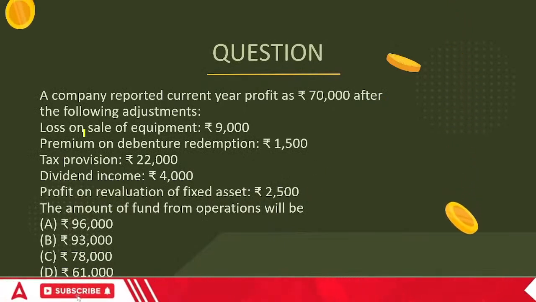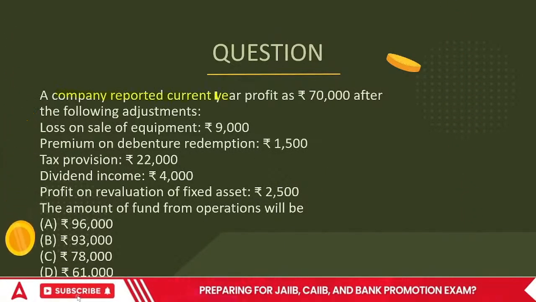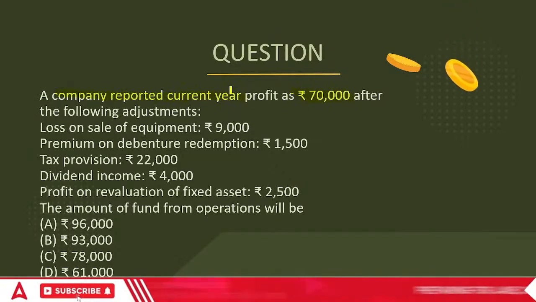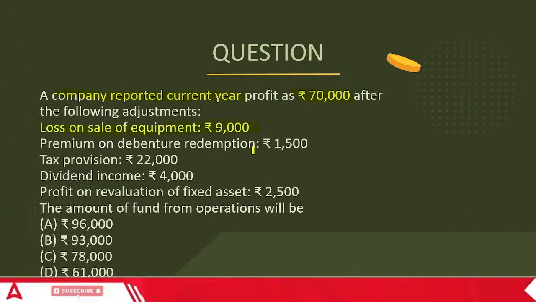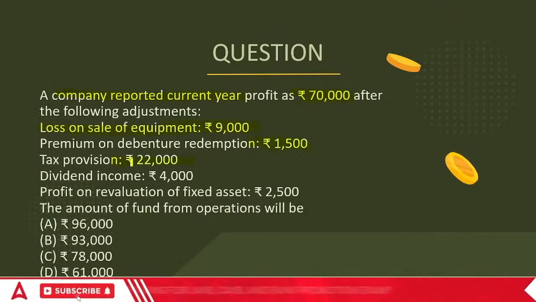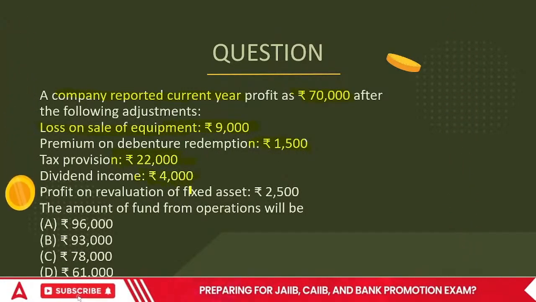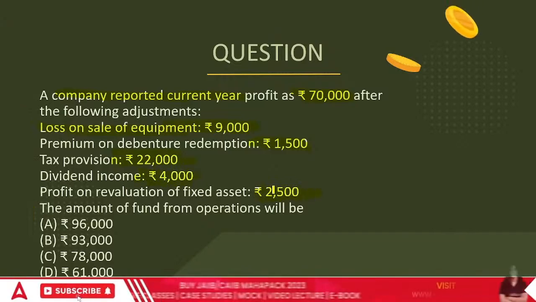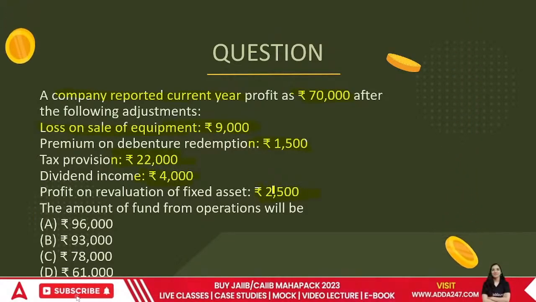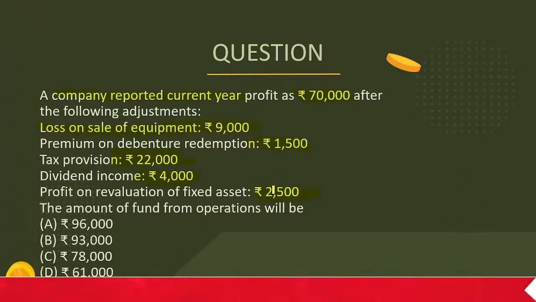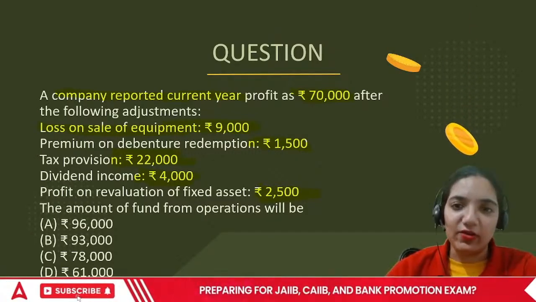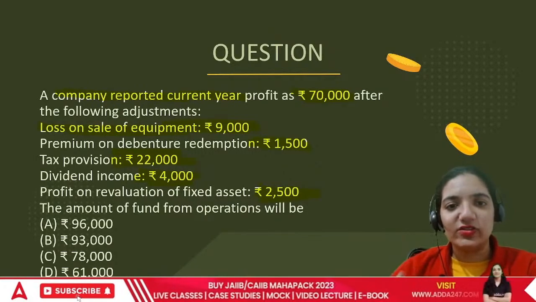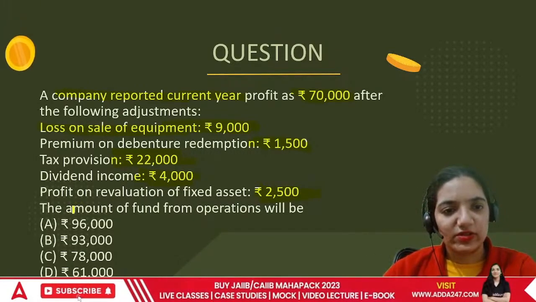Okay, here comes the next question. A company reported current year profit as 70,000. After the following adjustments: loss on sale of asset is 9,000, premium on debenture is 1,500, tax provision, dividend income, and profit on valuation of asset. The amount of fund from operations will be. They're looking for the fund flow, cash flow. Sorry, we are looking at the fund flow from operations.